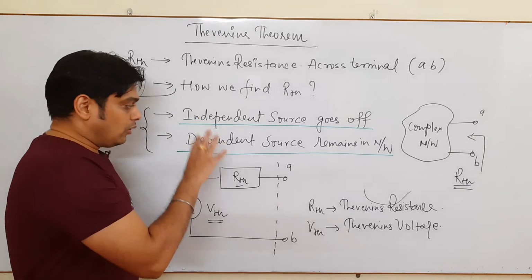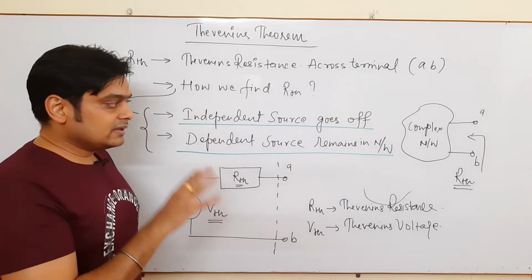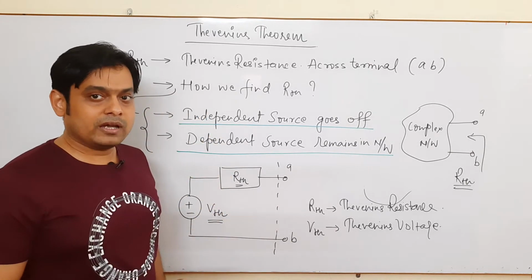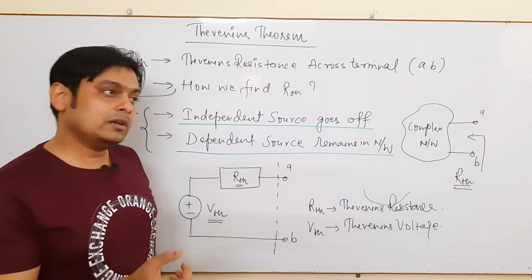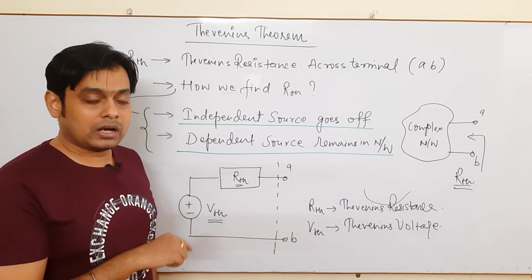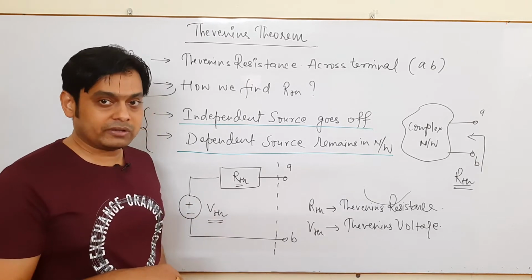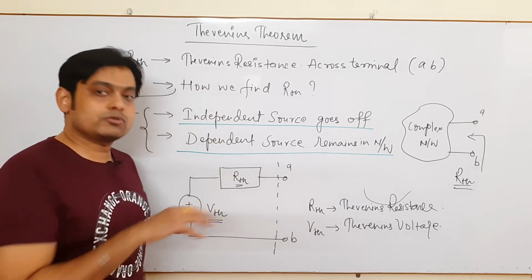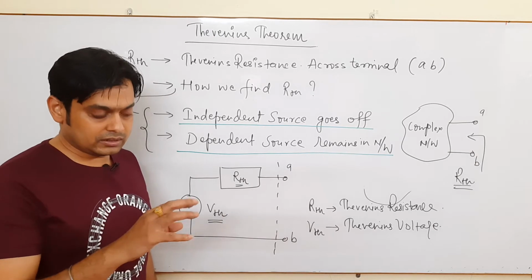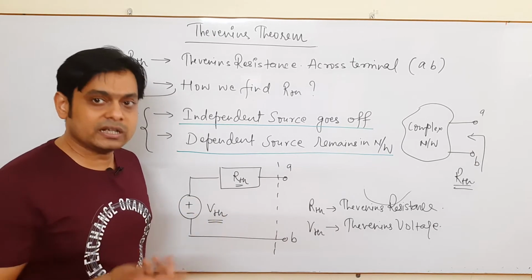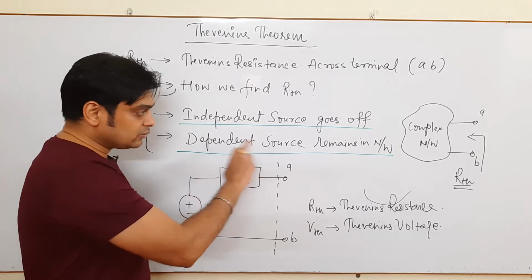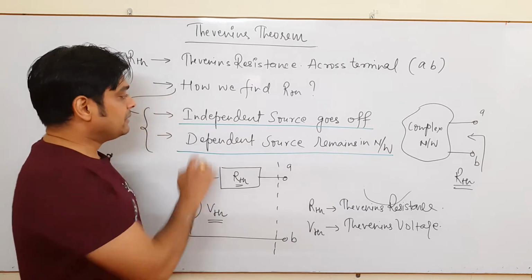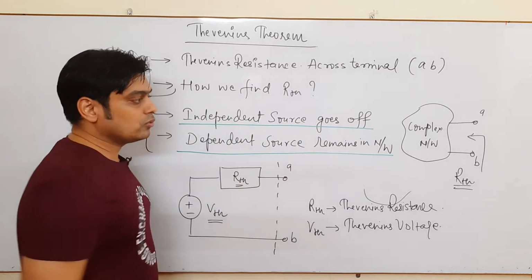So all dependent source remains in the network as it is. Why? Because dependent source depends upon the condition of the network. Either it depends upon the independent source or it depends upon the situation of the current and voltage in the network. So that's why dependent source remains as it is, but the independent source goes off.